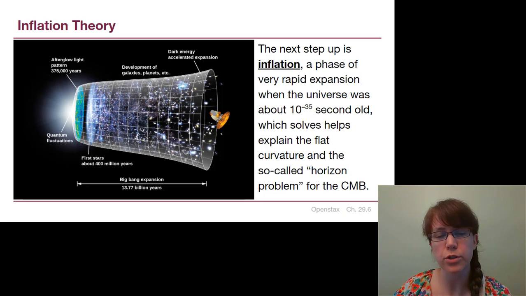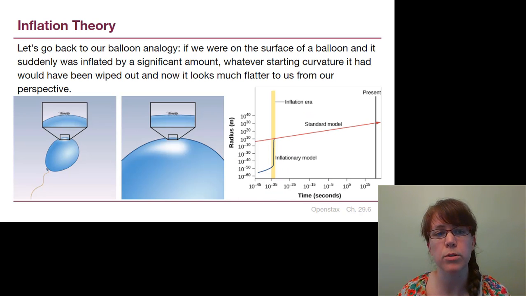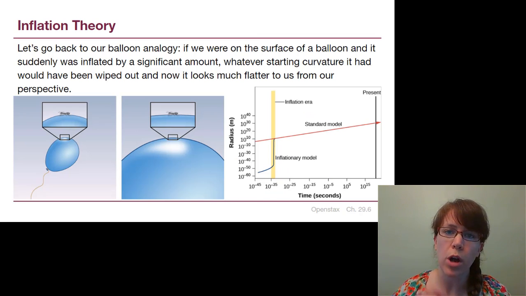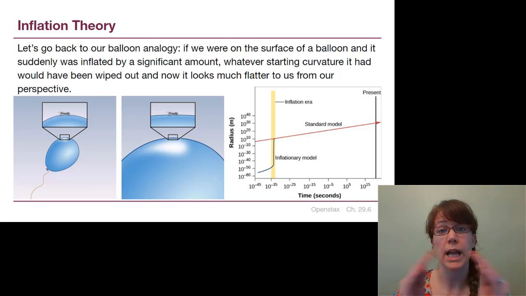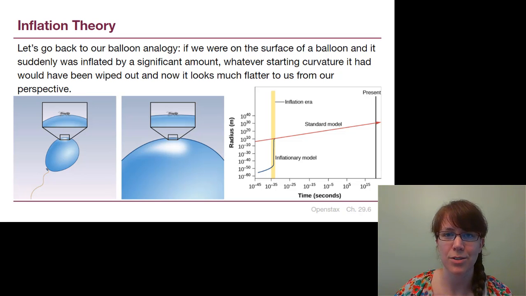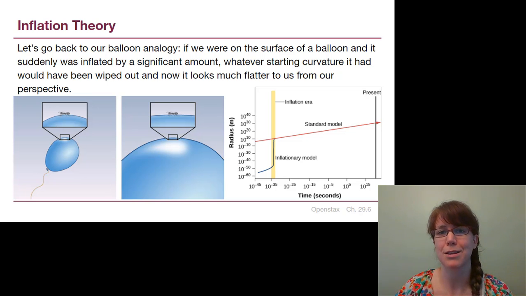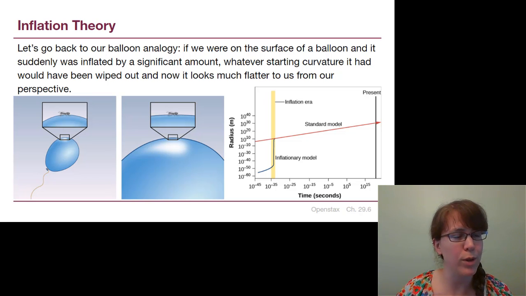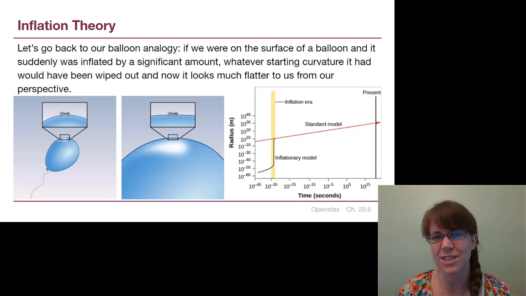And the flat curvature thing, we can actually think about using our balloon analogy. If we were on the surface of the balloon and it has this nice curved surface, if it were suddenly inflated by a significant amount, it would look flat to us. In the same way that if we aren't thinking too critically, we might think that the Earth is flat, because if we look to our own horizon, it looks kind of flat because it's big enough.